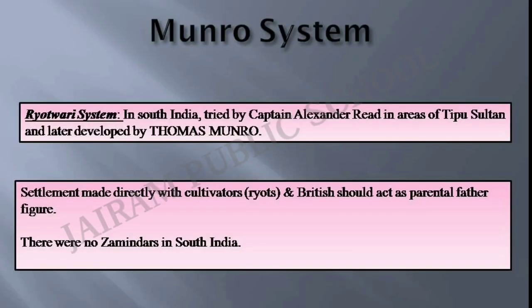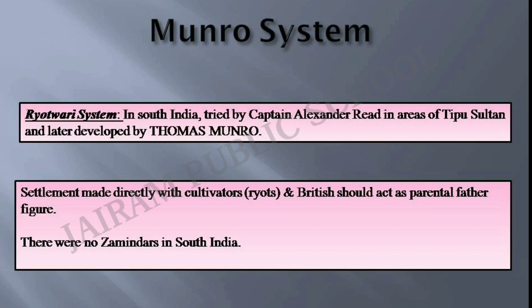In the British territories in the south, there was a similar move away from the idea of permanent settlement. The new system that was devised came to be known as the Ryotwar or Ryotwari system. It was tried on a small scale by Captain Alexander Read in some of the areas that were taken over by the company after the war with Tipu Sultan. Subsequently, Thomas Munro gradually extended this system all over South India.